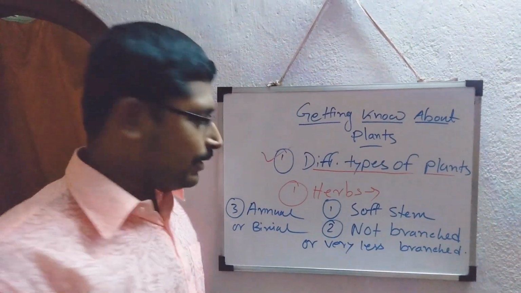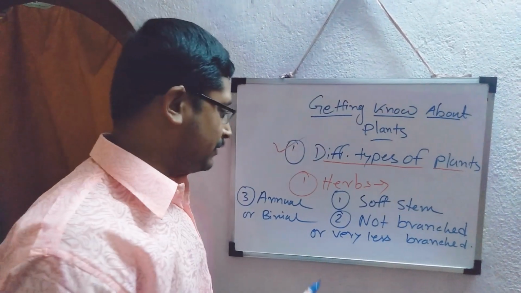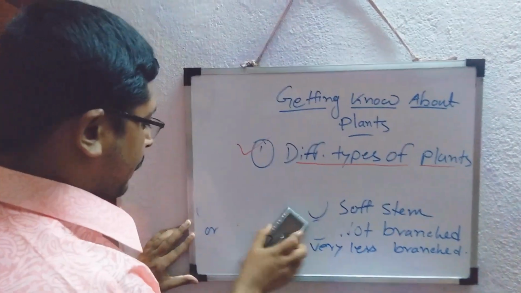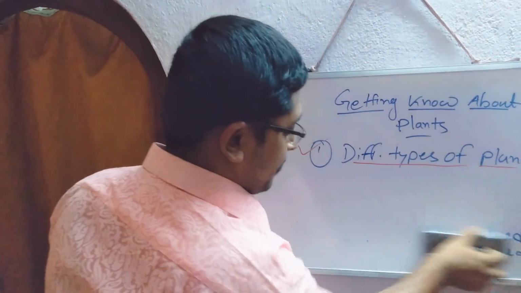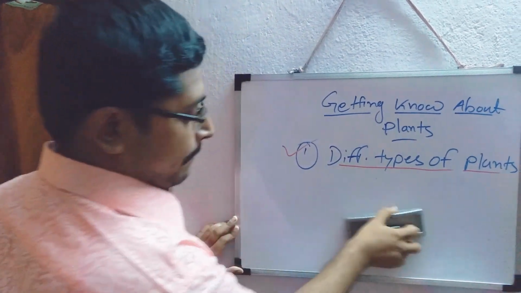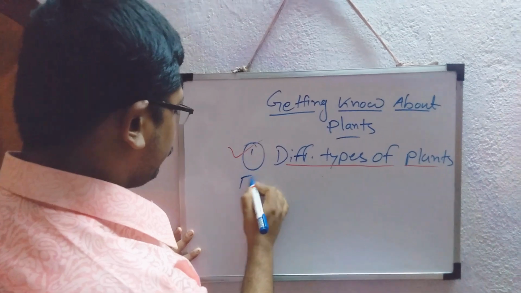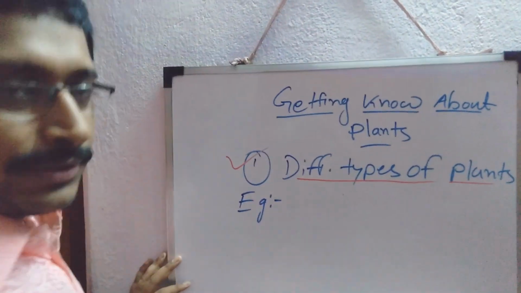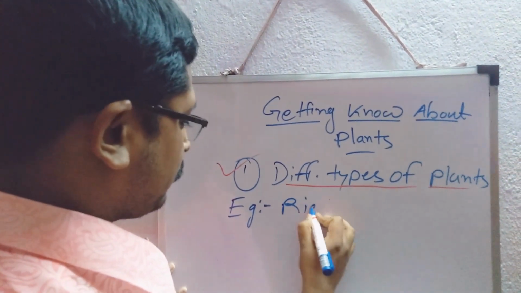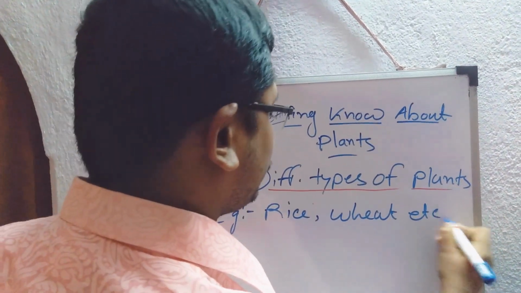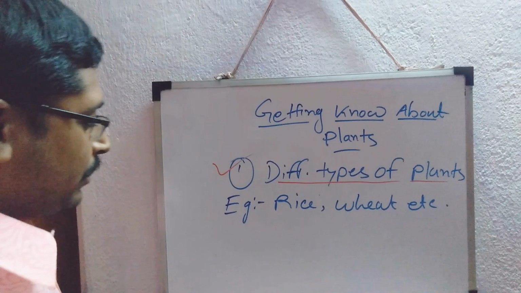So now what are the examples and some specializations in the herbs? So let's look. As for example, cereals like rice, wheat, etc. are examples of herbs.